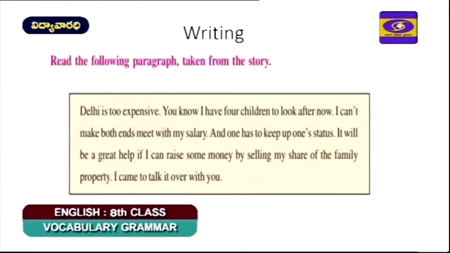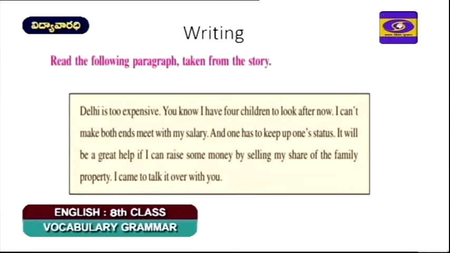So as we understood, vocabulary and grammar are considered basic for learning a new language, and the language or the contents of the lesson we learnt can be expressed in the form of writing. Now let us look at the following slide. Read the following paragraph taken from the story.